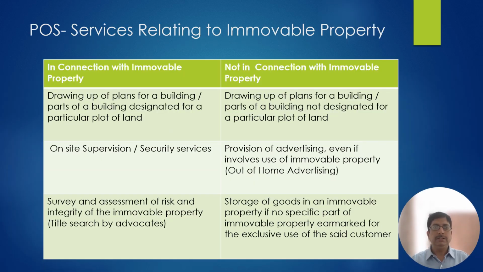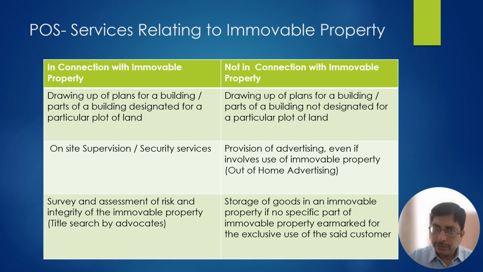Now, let's see some examples, some issues of services relating to immovable property. Suppose an architect prepares a drawing of a building for a particular, identified piece of land.